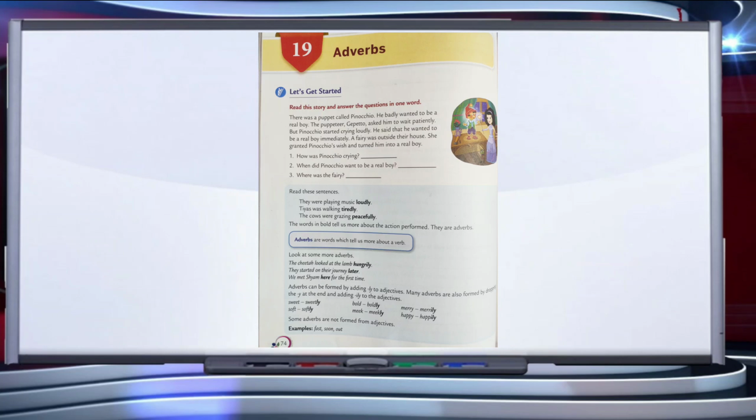These all words are adjectives, and when we put ly or ily at the end of these words, they will become adverbs. Some adverbs are not formed from adjectives. These are fast, soon, out.